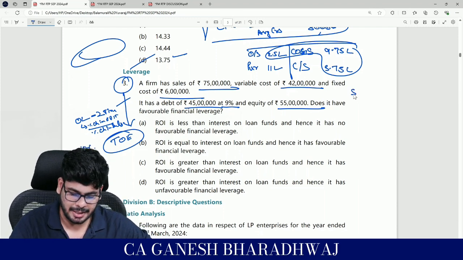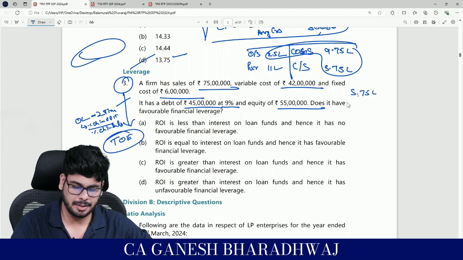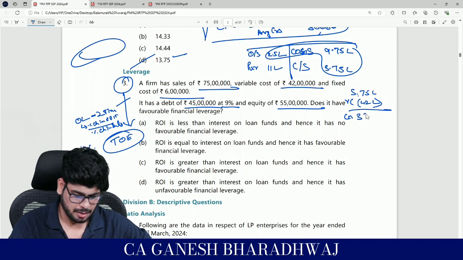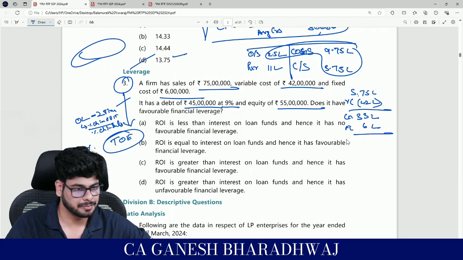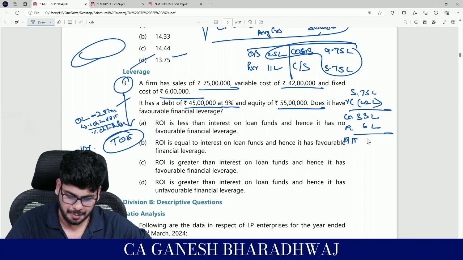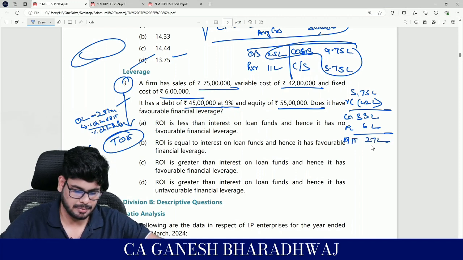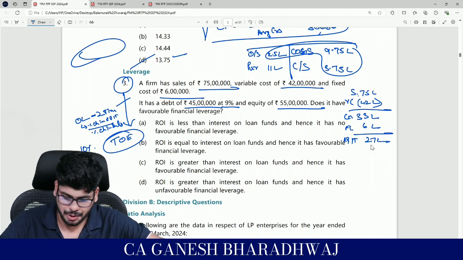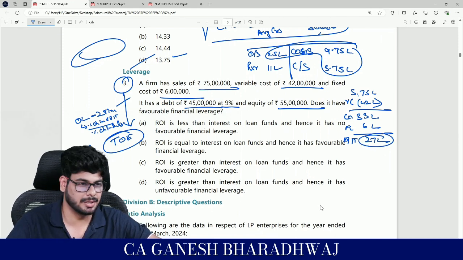They have mentioned that there are sales of 75 lakhs, correct? Variable cost is 42 lakhs, correct? So what's going to be your contribution? 33 lakhs. From that, there's a fixed operating cost of how much, guys? 6 lakhs. So your EBIT is going to be 27 lakhs, correct? Done.